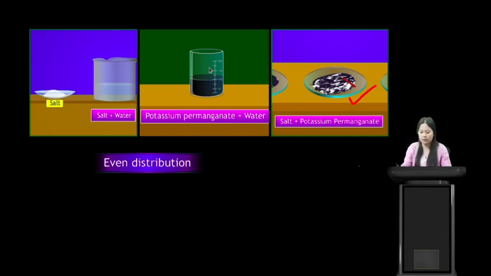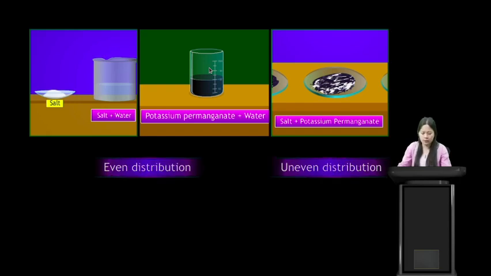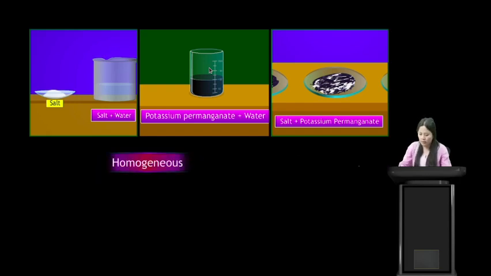Whereas in the third case, salt and potassium permanganate, when you mix these 2, in some portion we see more salt, in some portion we see more potassium permanganate. So there is uneven distribution. These even distributions are known as homogeneous, and the uneven distributions are known as heterogeneous.